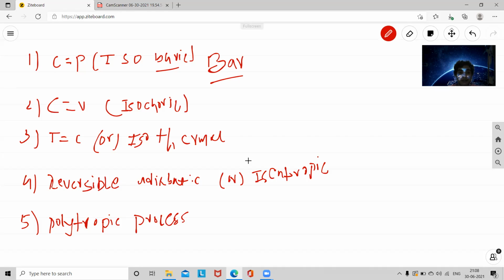I just want to draw the PV diagram. For all these processes, the pressure and volume diagram is very important. With the help of these pressure and volume relations, it is easy to solve various thermodynamic problems related to heat and work and various thermodynamic processes.